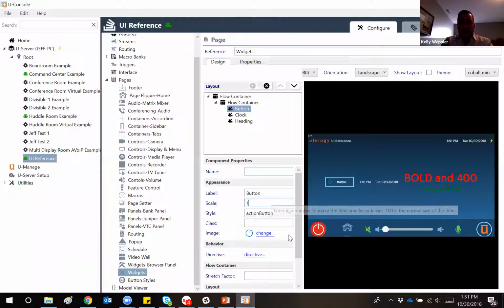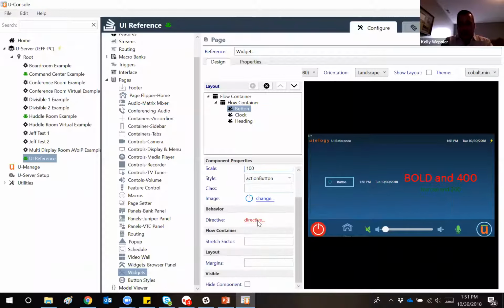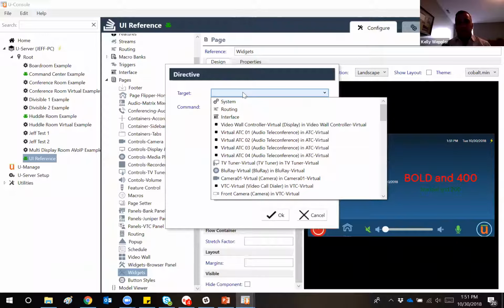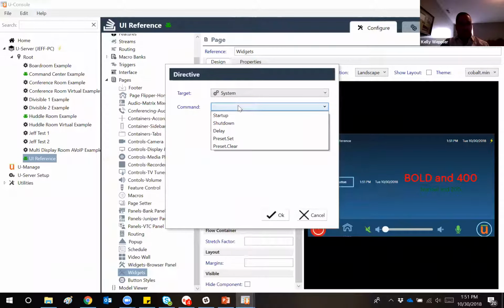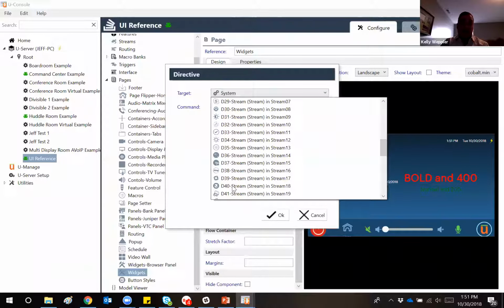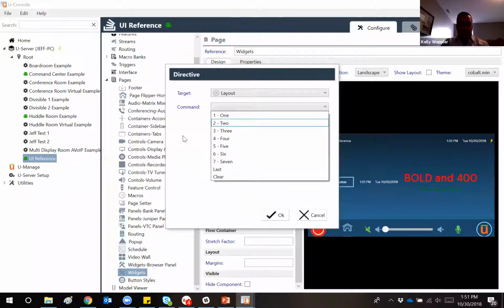But what this button allows you to do is you can see that there is a behavior for directive in here. So if I choose my directive, you can see that I have a target and a command. And similar to creating a macro in the Utelogy environment, I can pick really anything that's available in the system. So if I want to execute a system command, like starting up the system, shutting down the system, I can certainly do that. If I have a macro bank that I want to reference, I had that layout macro bank that I showed you earlier. I could have it execute any one of those macros within the bank.